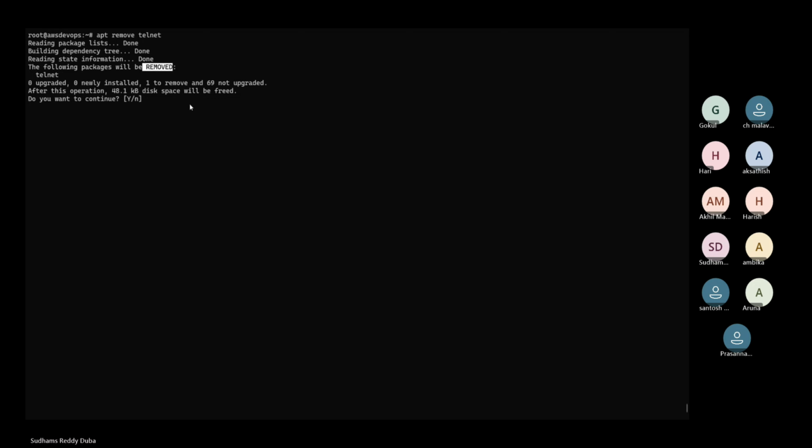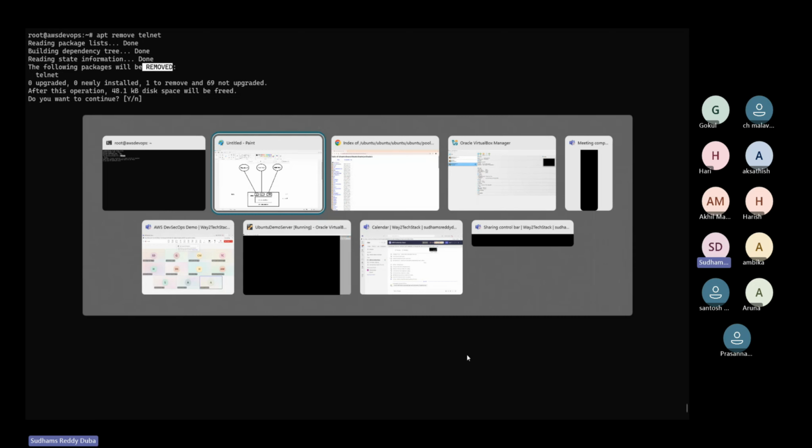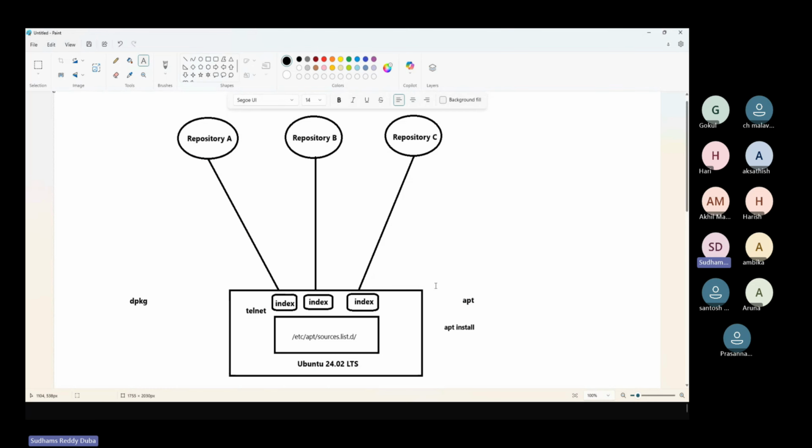will get removed. You might ask a question, or let me just confirm that particular thing. When you run apt install, when you're trying to install the main package, if the dependency packages are not available, it will install them. But when you try to remove the package, it will remove only the package you have specified. It will not remove the dependency packages. What could be the reason for that? Who knows about this functionality?